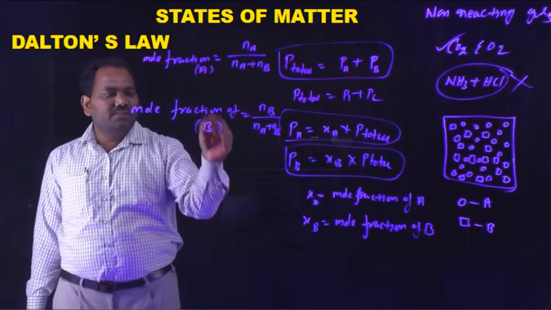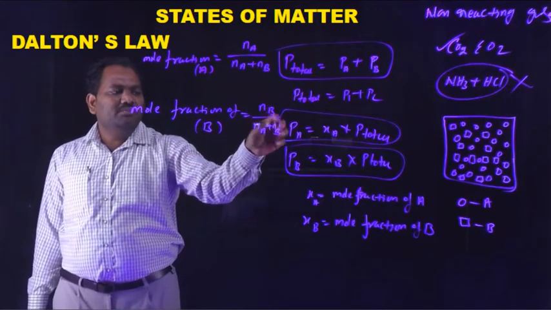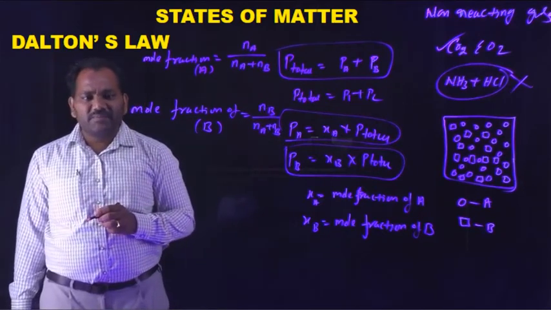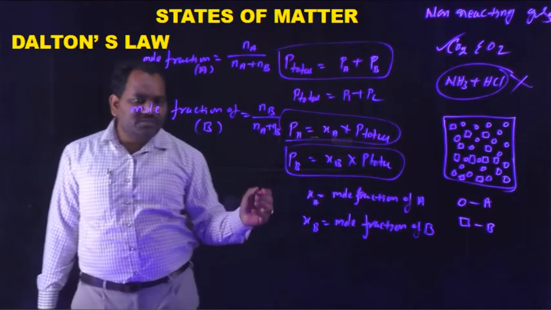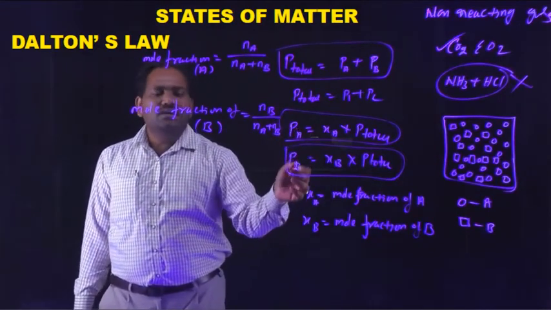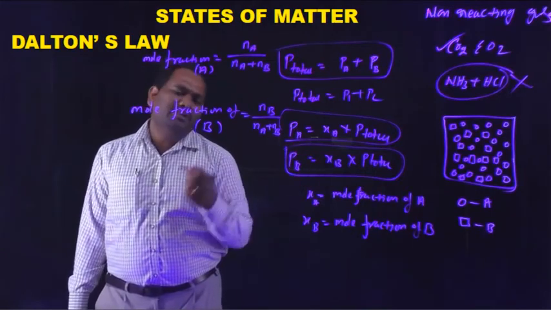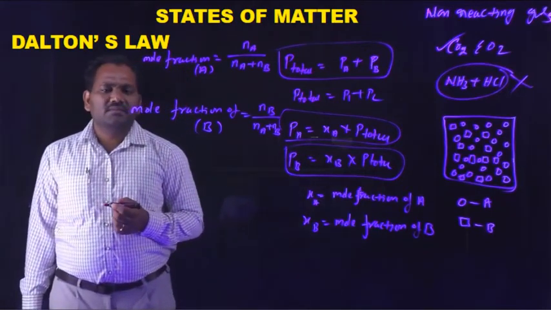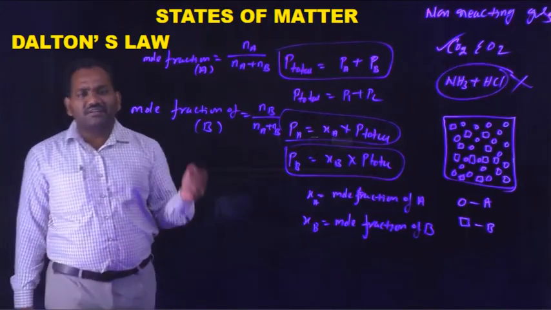Similarly, mole fraction of B, XB, is equal to Nb by Na plus Nb. Okay, if you know the mole fraction and total pressure, we can derive the partial pressures Pa and Pb, like that. We can derive the equations like that.